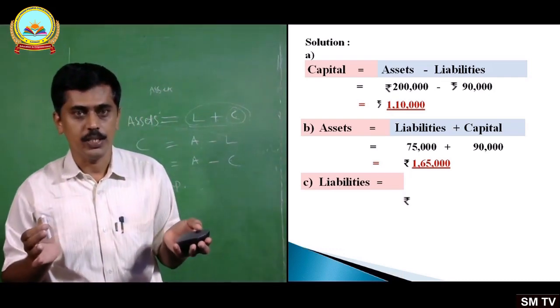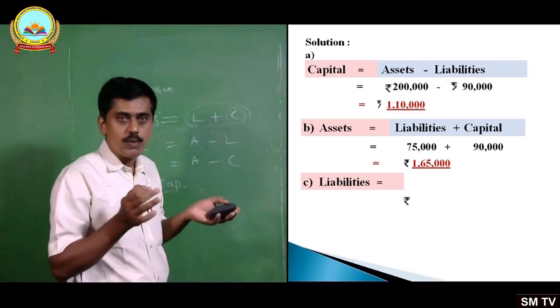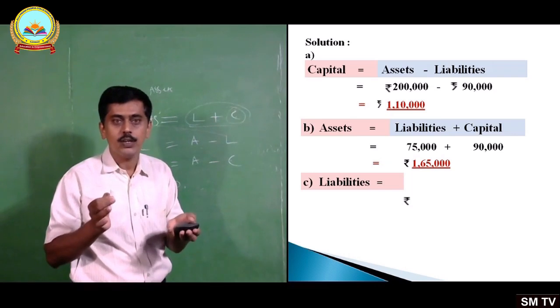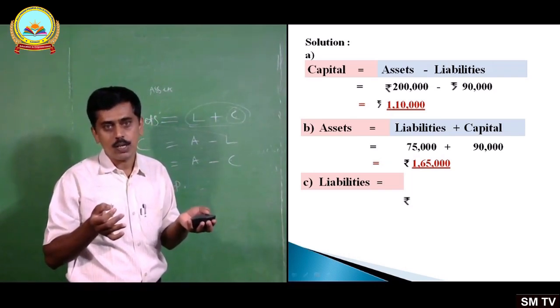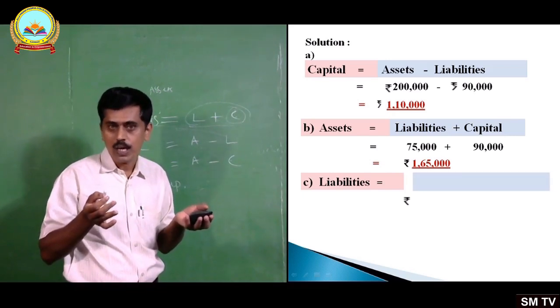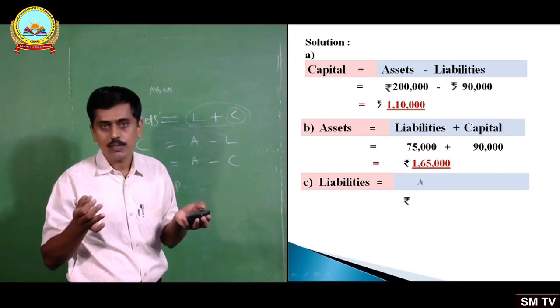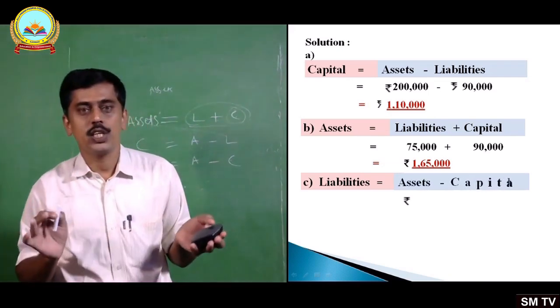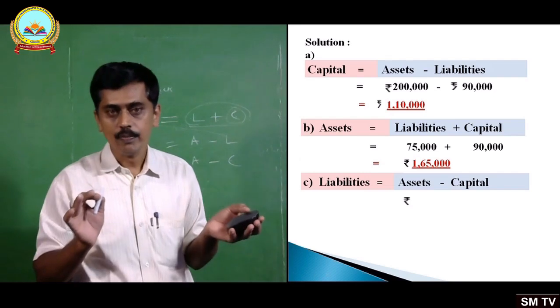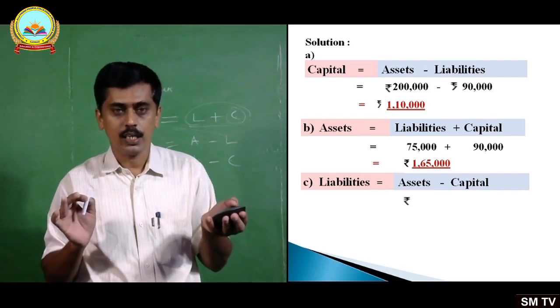Next, go to C. That is liabilities. Assets value given, capital value given, but liabilities value missing. So liabilities equals, you know the formula, assets minus capital. Clear? Now again look at the problem.